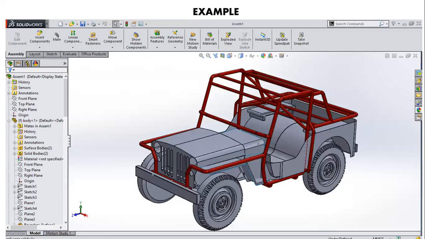Following is an example of the complex geometry that you can create. This is a 3D model of a Jeep-inspired model with a roll cage, the whole body, and wheels. It also includes the suspension.